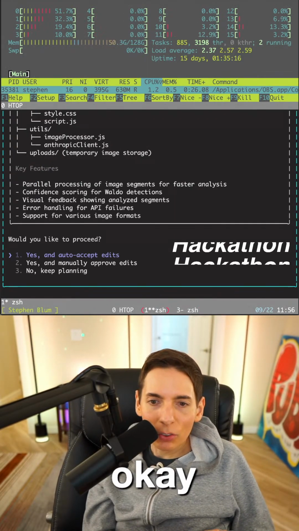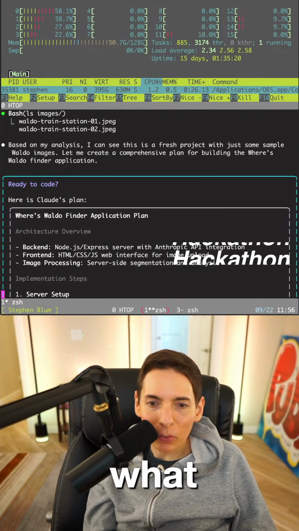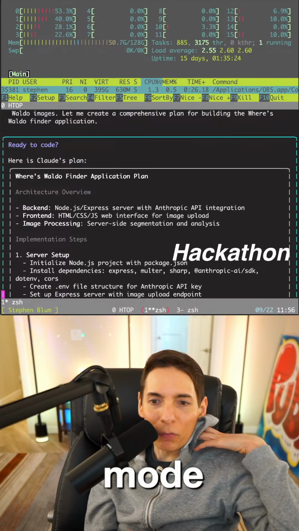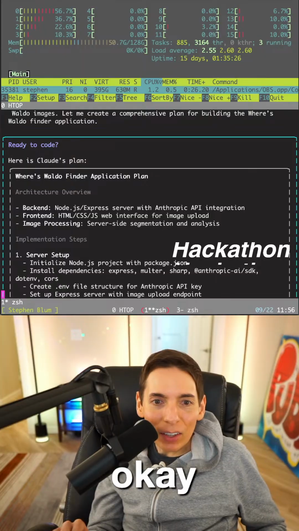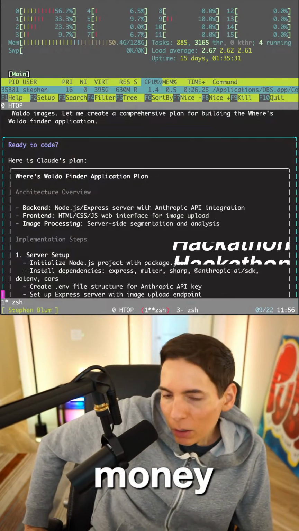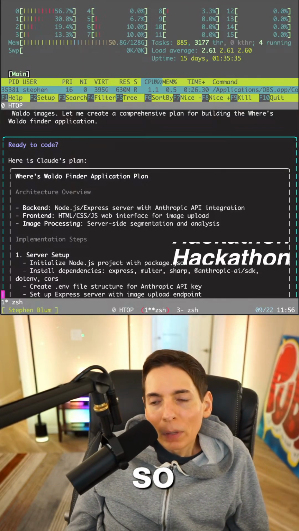Let's see what Claude came up with for us. So we were in plan mode. We started in plan mode. Where's the Waldo Finder application plan? We got it. Okay, is the Anthropic API free? No, it costs money, but we need a vision model. So here's the deal.